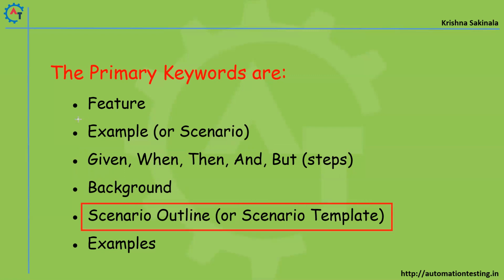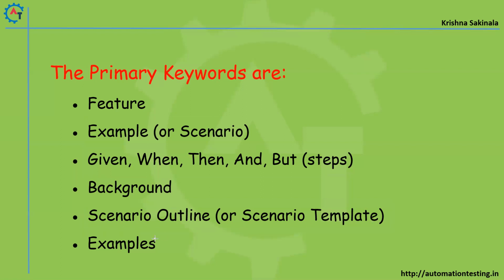In the same way, most people will not use example, and people will use scenario outline, not scenario template, but you can use scenario template also. So we'll try to use both in our upcoming videos. And apart from that, you'll have another keyword called examples. So these are the keywords very frequently used in your feature file while you write Gherkin.